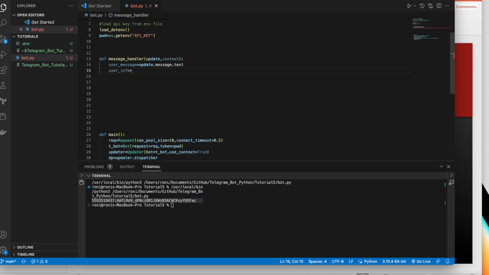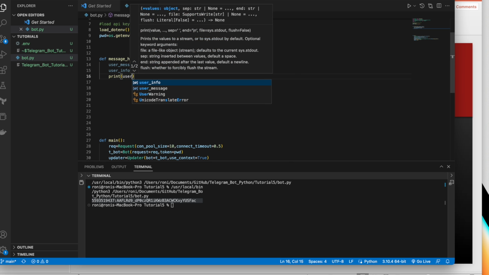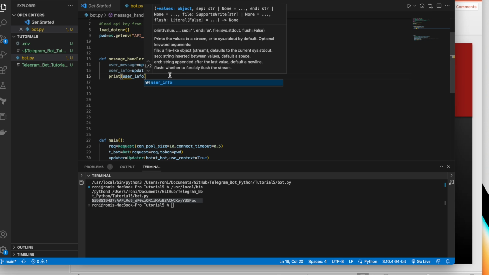Let's write update here, update dot, okay, so just write this and let's see what is going to happen. And after that we'll just print this information, print user_info.